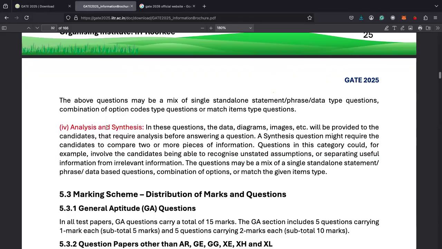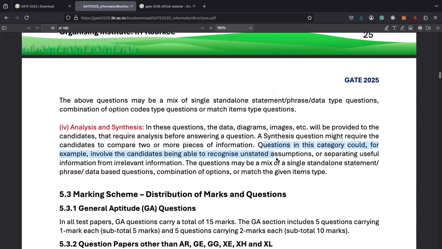The fourth type of question is analysis. Just first read this. The above questions may be a mix of single standalone statement, paraphrase type questions, combination of option codes, or match-items type questions. So the fourth type is analysis and synthesis. In this question, data, diagrams, and images will be provided to the candidate and require analysis. You will be given data and you need to analyze it. A synthesis question might require the candidate to compare two or more pieces of information. Let's say two pieces of information are given about Ramesh and Suresh. You just need to compare them.